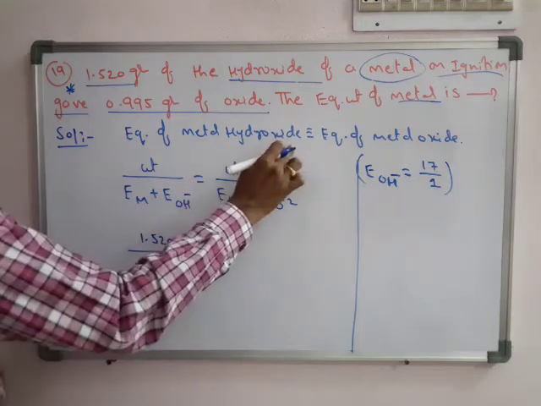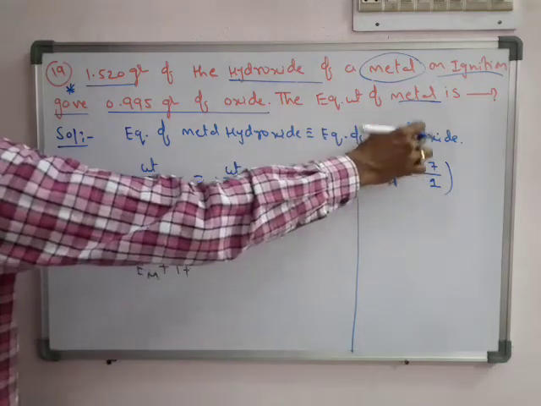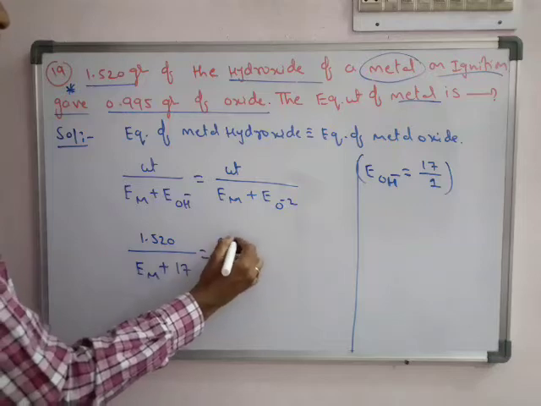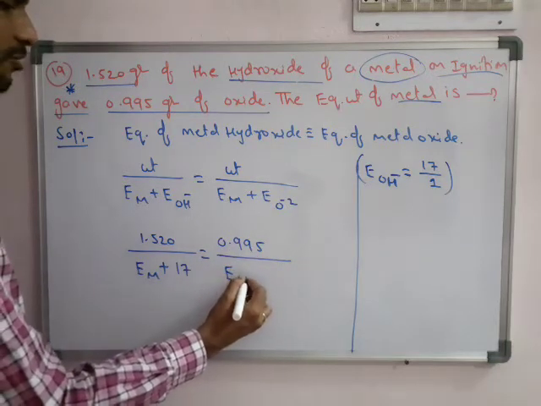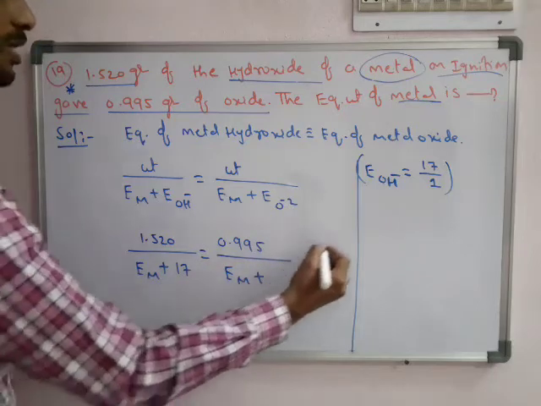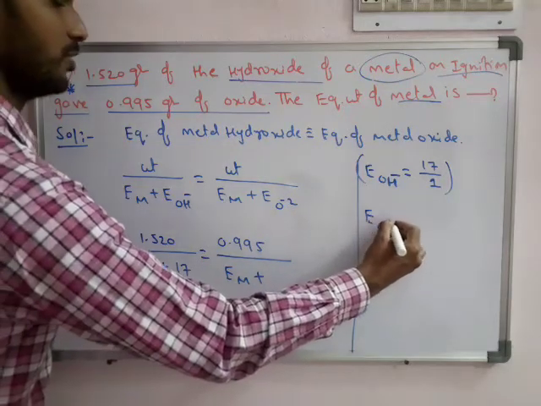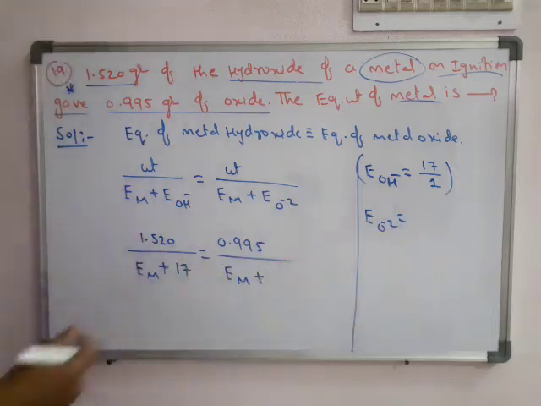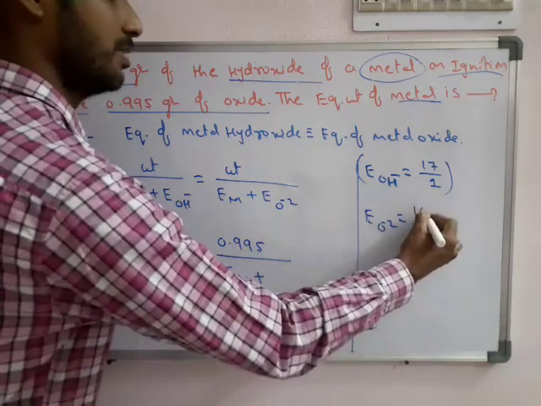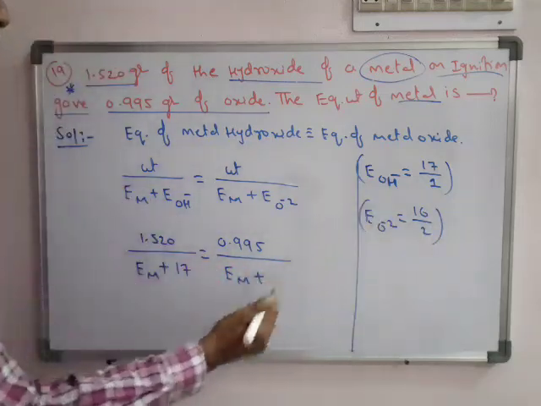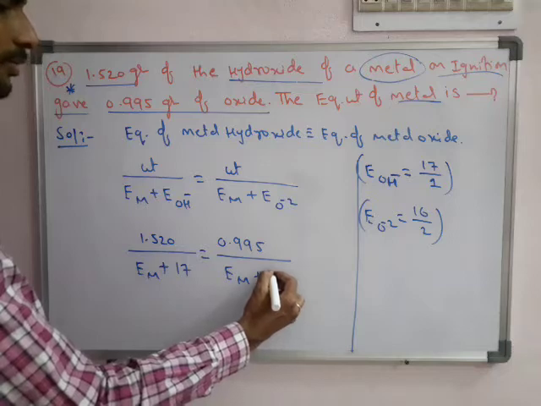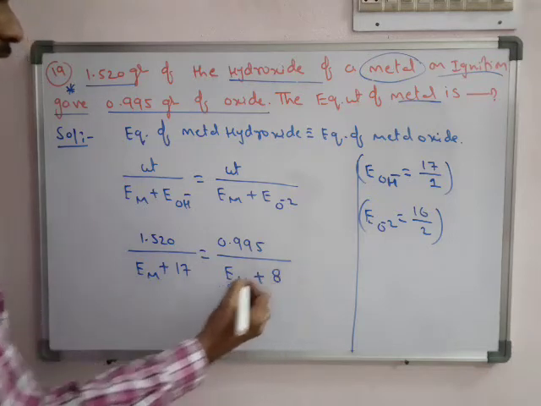Then the weight of oxide is given, 0.995, over equivalent weight of metal plus equivalent weight of oxide. The equivalent weight of oxide: atomic weight 16, valency 2, so 16 by 2, that is 8.